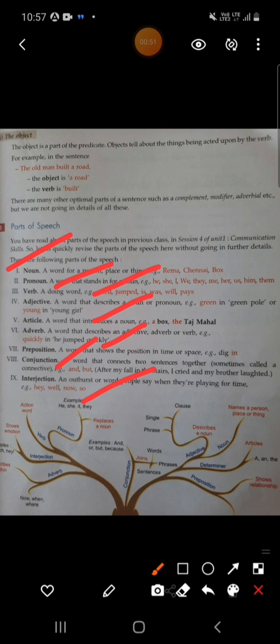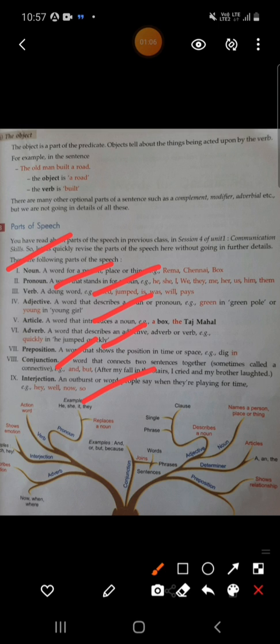So let's first talk about noun. What is a noun? A word for a person, place or thing. Okay, that is called a noun. You know it very well. A noun is the name of any person, place or thing. We know it very well.